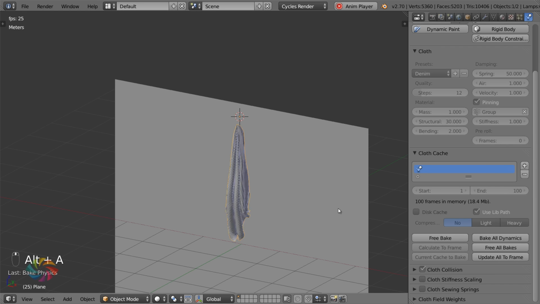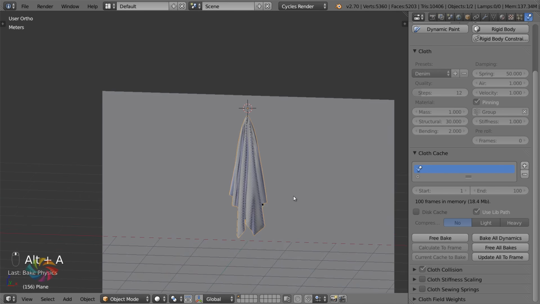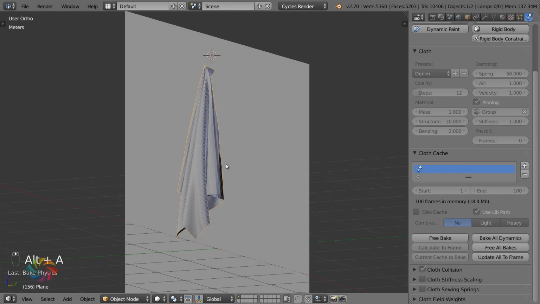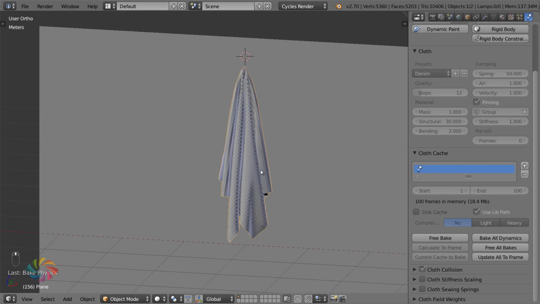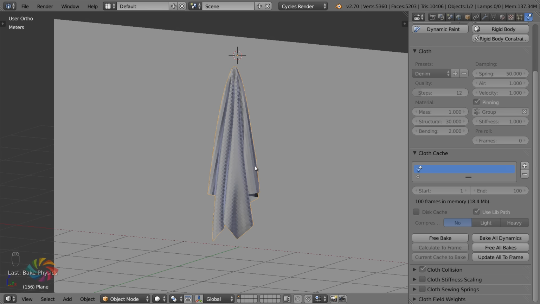Let's try that again. Oh, good. Excellent. The wall is taking effect, and look at that. It's now frozen in its place, and it looks like a towel hanging on a rack. Congratulations. You can now, I don't know, give yourself a high five.